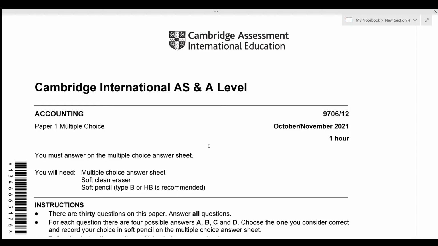Hello everyone. Today we'll be going over accounts, October-November 2021 series, paper 1-2. This is a multiple choice paper and we have a time limit of 1 hour. So let's get started.